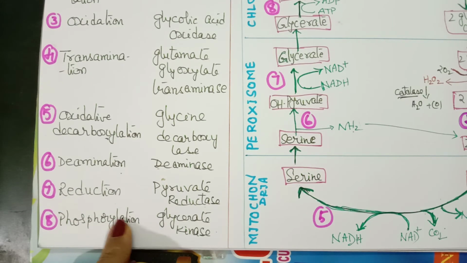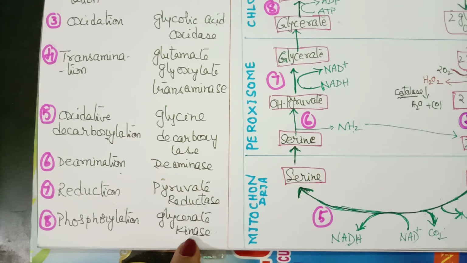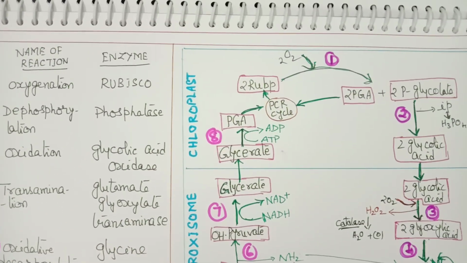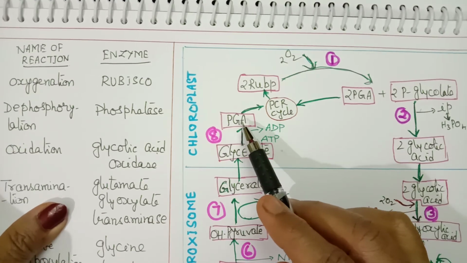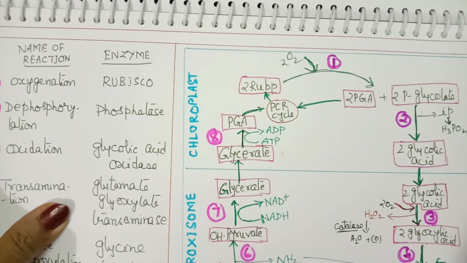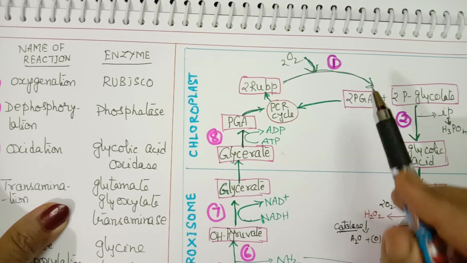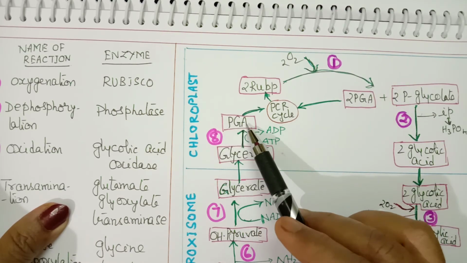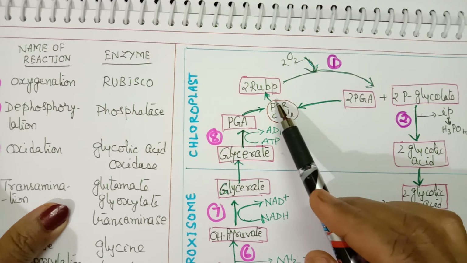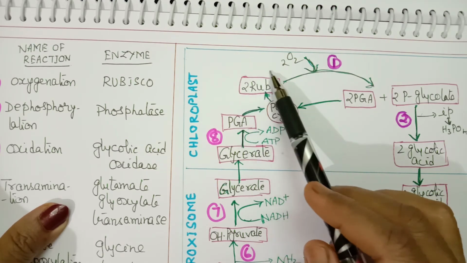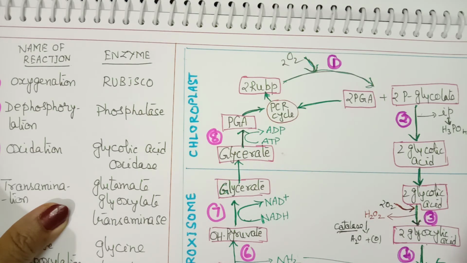That is the eighth reaction, and the enzyme is called glycerate kinase. After the eighth reaction, phosphoglyceric acid is formed again. Two phosphoglyceric acids formed earlier, plus this another phosphoglyceric acid. These three will now undergo the PCR cycle finally to regenerate RuBP.